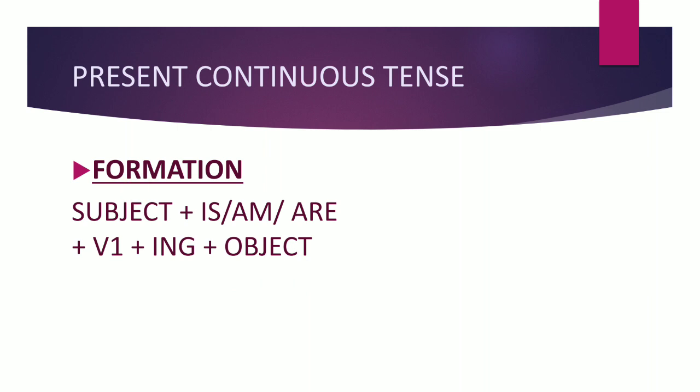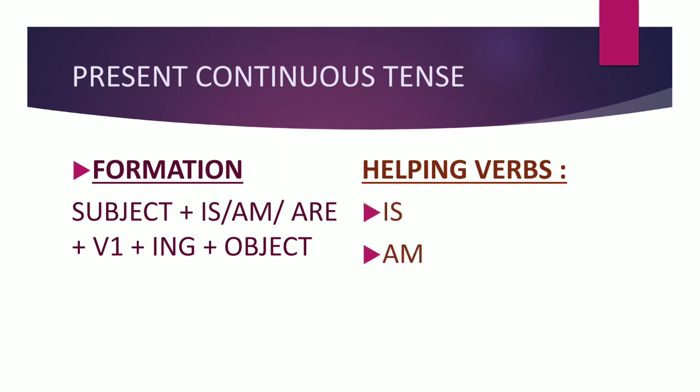He is going to school, and is, am, are depends on the subject. Am is always used with I. Okay, for singular we are using is, and if it is plural then we are using are. So there are three helping verbs: is, am, are.